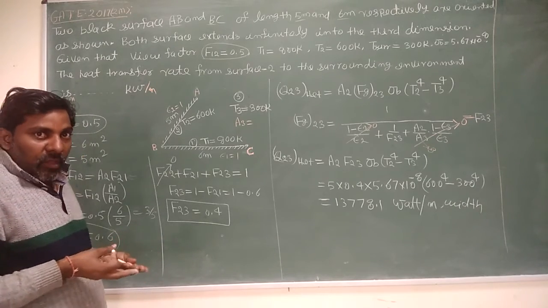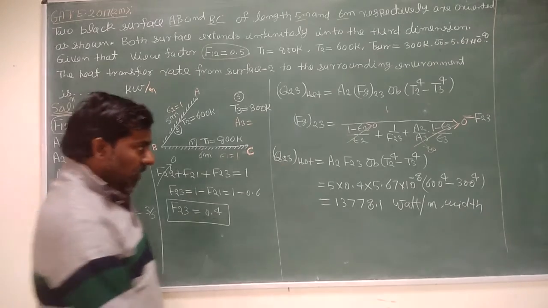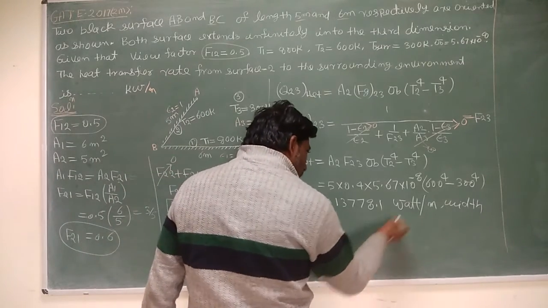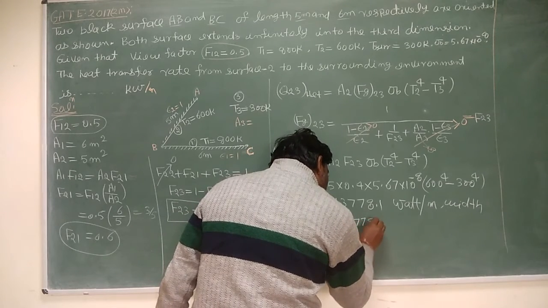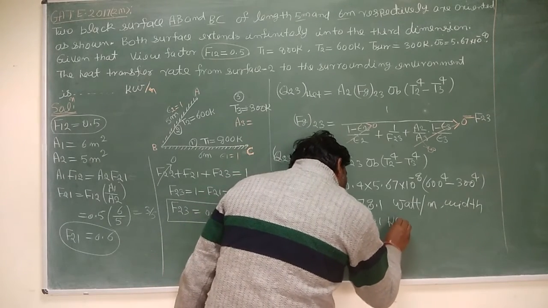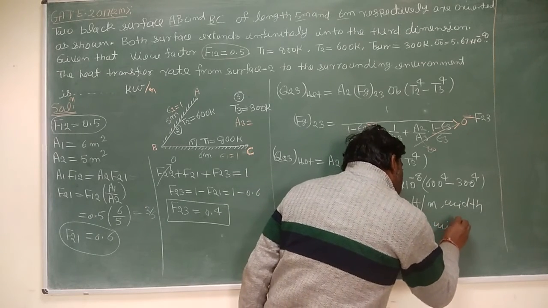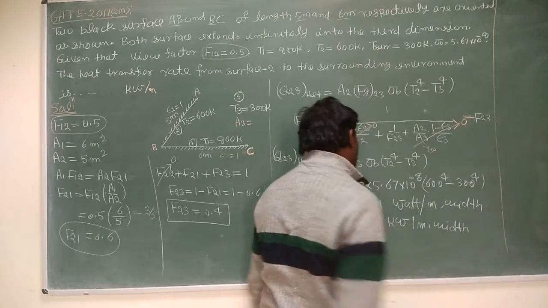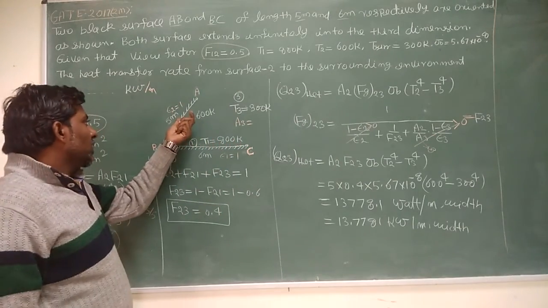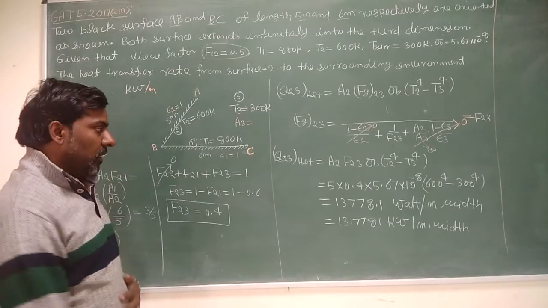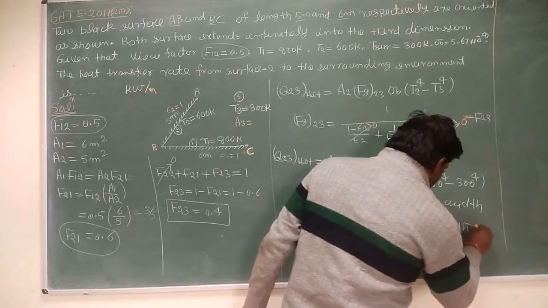There is only one way, that you take 1 meter width and do the calculation. Converting to kilowatt, you will get 13.7781 kilowatt per meter width of the plate. So that is your answer, the net heat exchange between surface 2 and the surrounding that he is asking.